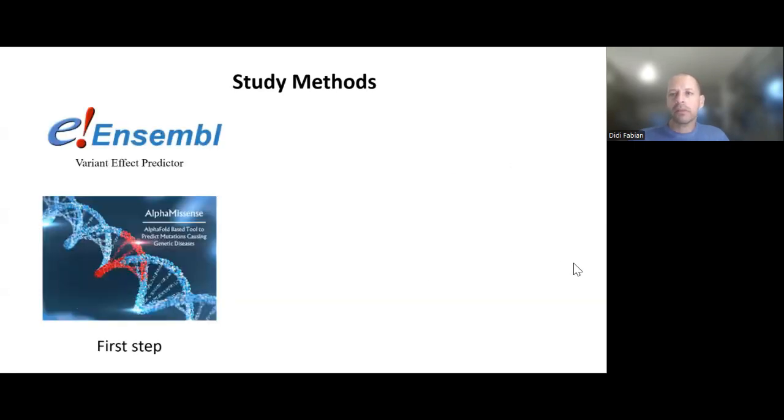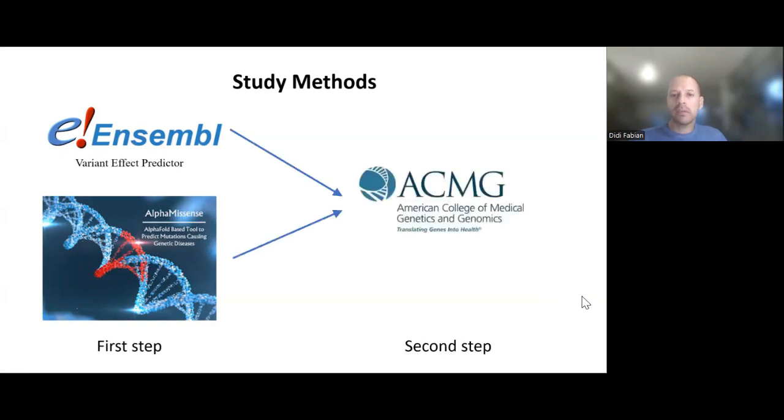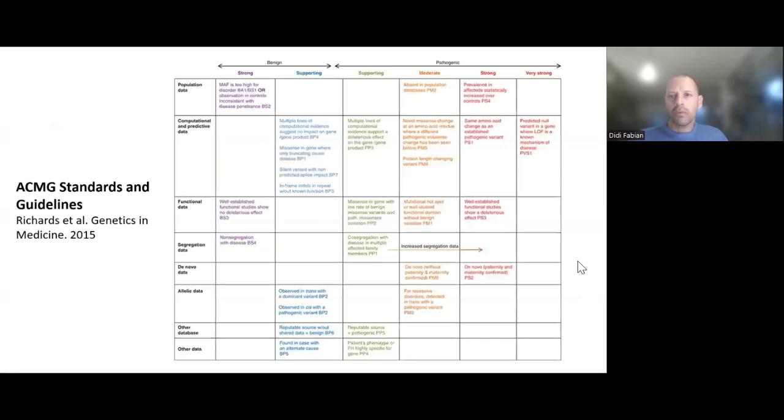Now for the bioinformatics part, which is often a black box for many. We use large-scale databases and algorithms that translate genetic sequences into protein products. The outcome measures were cases reported in the original papers to be low penetrance and downgraded using our tools to a likely benign sequence variant. Specifically, we used Ensembl and AlphaMissense software, and those cases that were downgraded were further analyzed using the American College of Medical Genetics and Genomics guidelines, which you can refer to in the literature.